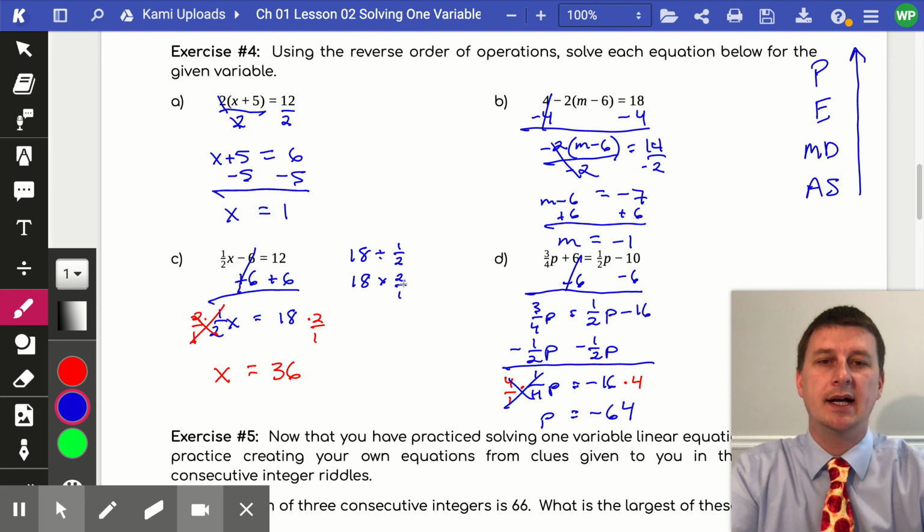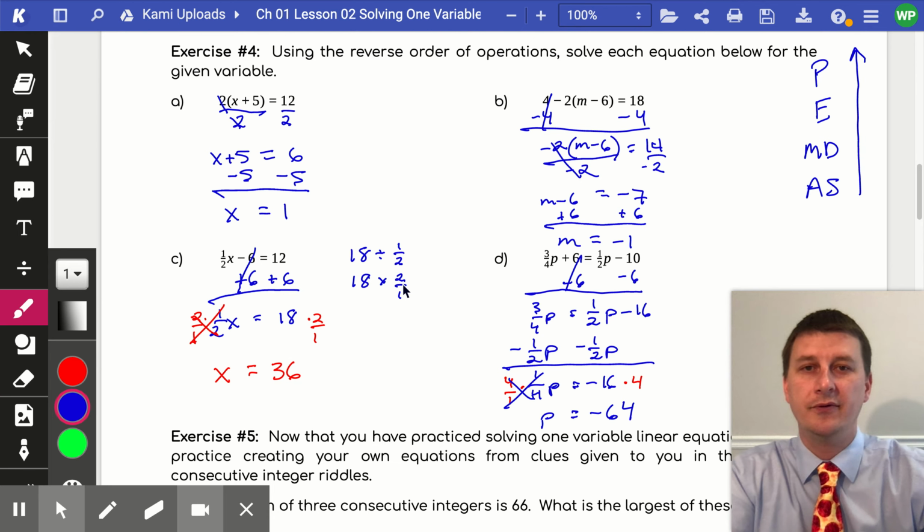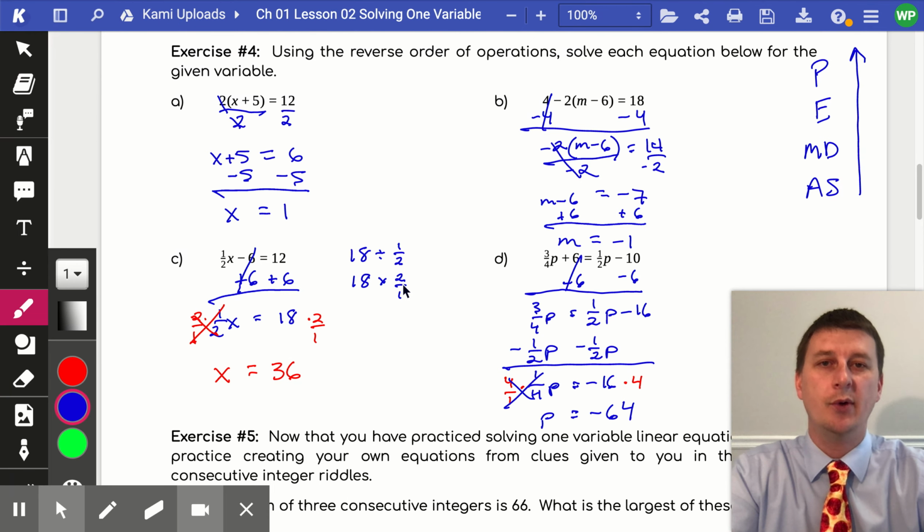So we have now solved 4 different types of linear equations for an unknown value using our reverse order of operations. If this video was helpful in explaining how to solve a one variable linear equation using the reverse order of operations, go ahead and give it a thumbs up below.